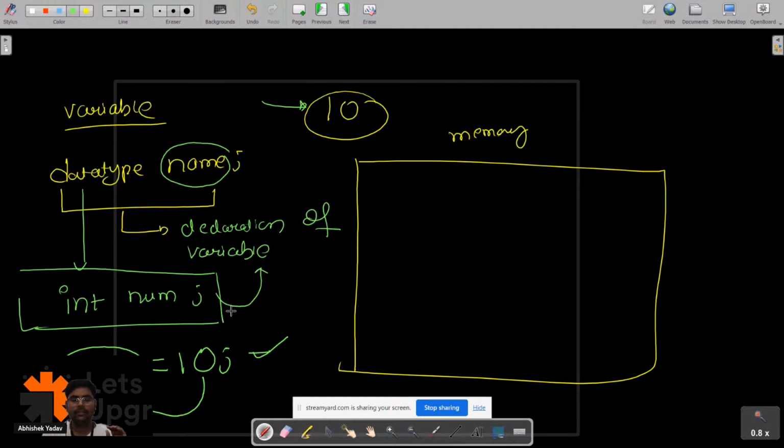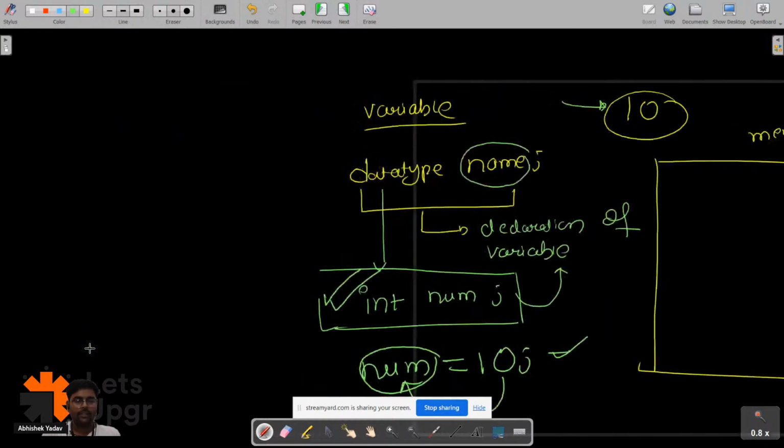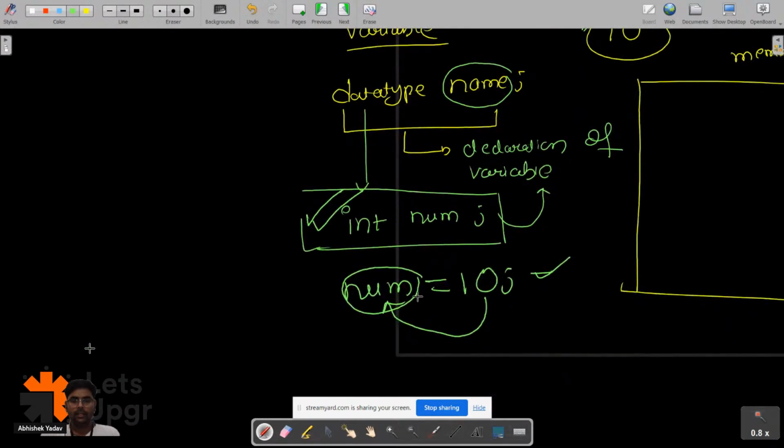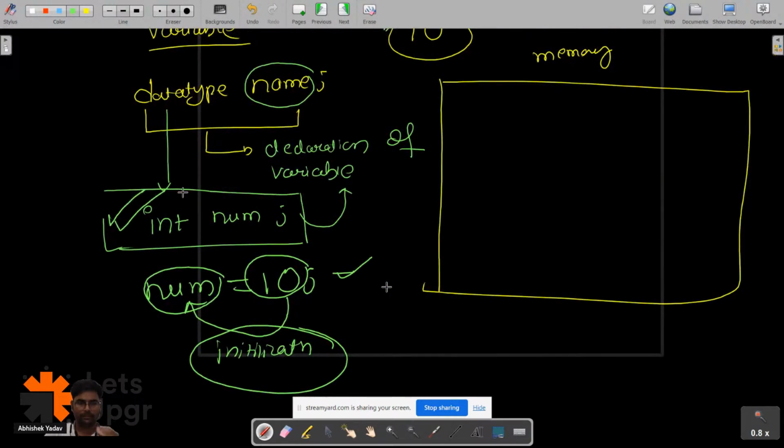First you are declaring a variable, and after that you are initializing the data 10 inside the num variable. This is the initialization of the data 10 in the num variable.